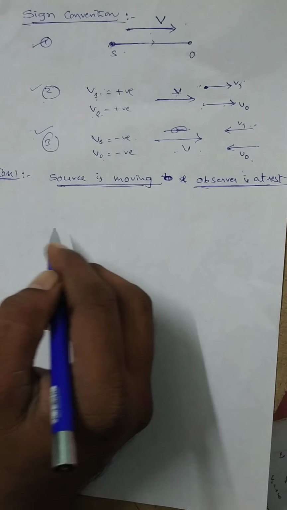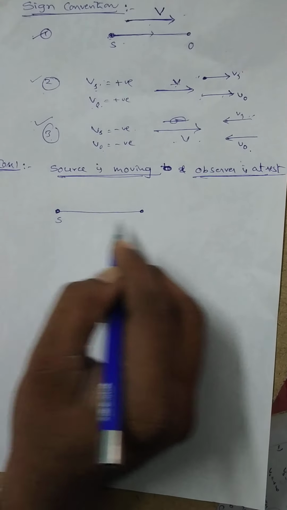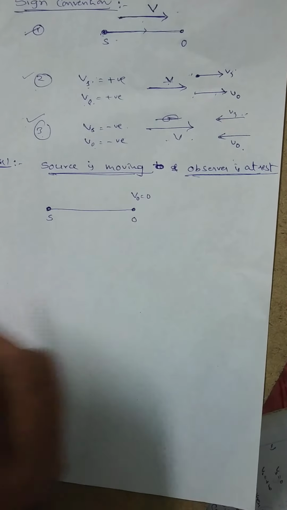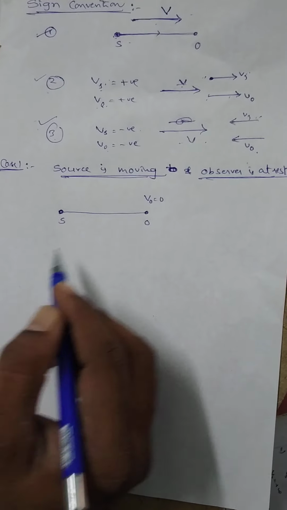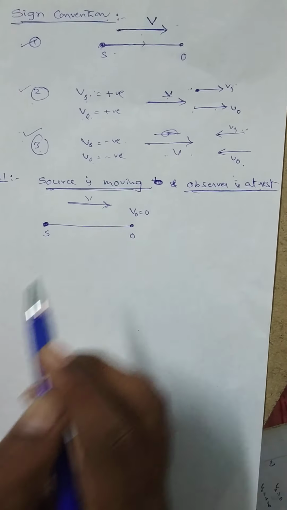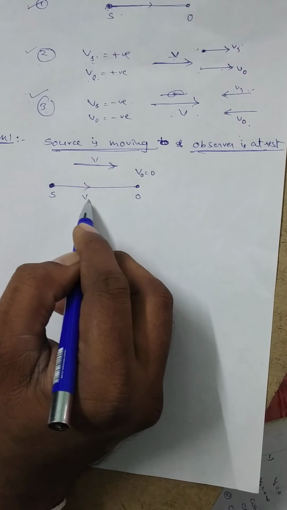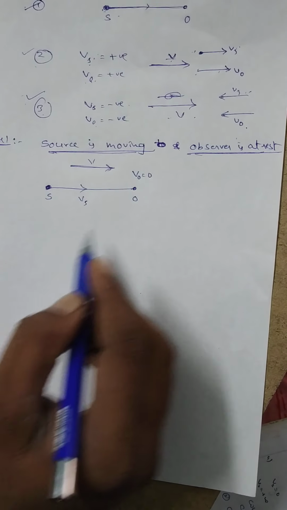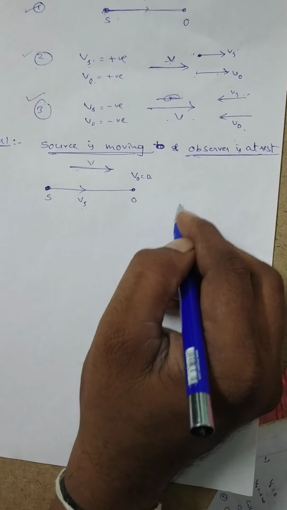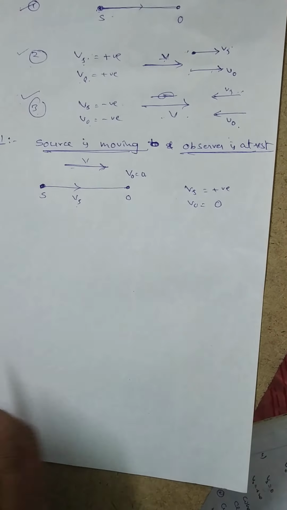Again here there are two cases. Here this is the source and this is the observer. Observer is at rest means V naught is equal to 0. Sound velocity is always taken from source to observer. This is the sound velocity V. Suppose the source is moving towards the observer with Vs. V naught is 0. Vs is along the direction of V. That's why here Vs is taken as positive and V naught is equal to 0.